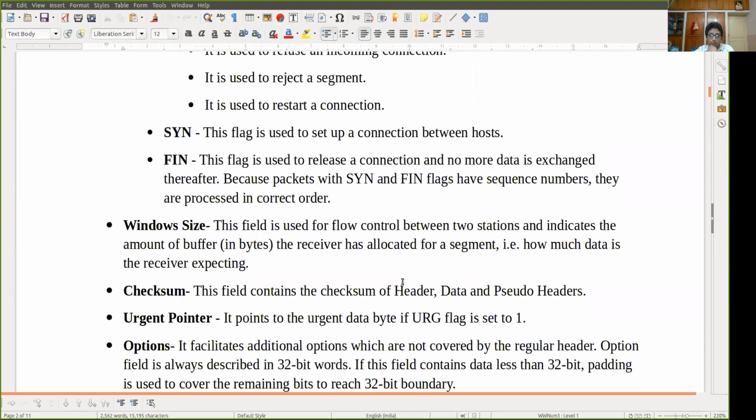Now the window size is very important. This field is used for flow control between two stations, and it indicates the amount of buffer the receiver has allocated per segment. The term may be new, especially for those who have not gone through my flow control and error control lecture. Window size is basically where we decide how much data we can send before getting an acknowledgement from the receiver. How many data frames can be sent at a time.